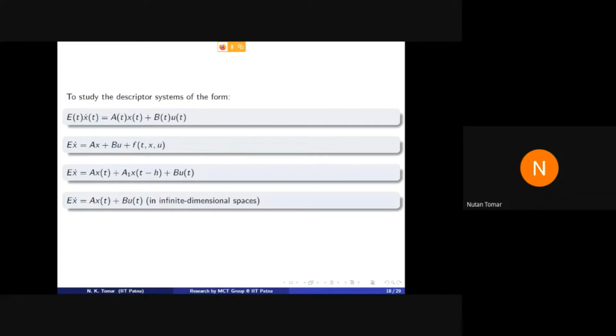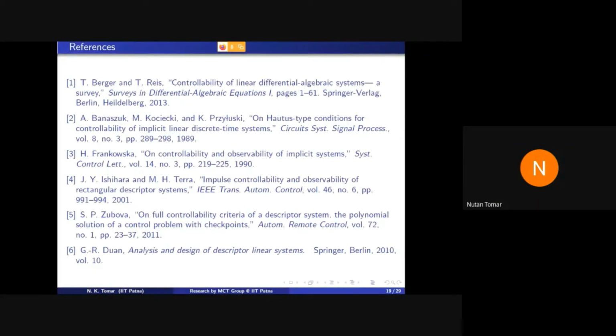So there are some interesting topics for research in this field. These are some good references. If you like this subject, then there is a book by G.R. Duan, written in 2010. It's a nice book for regular systems.